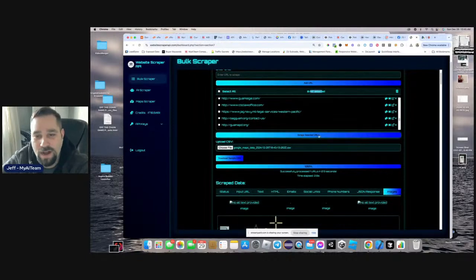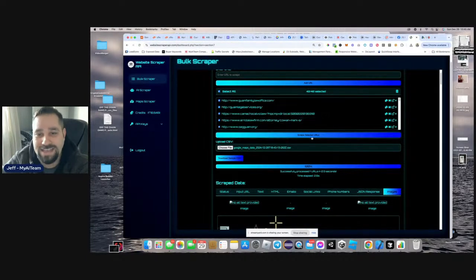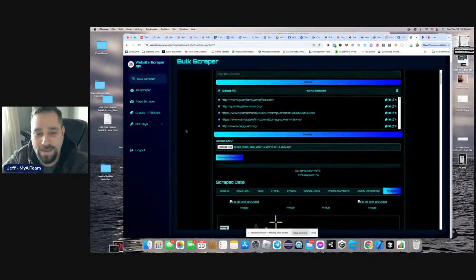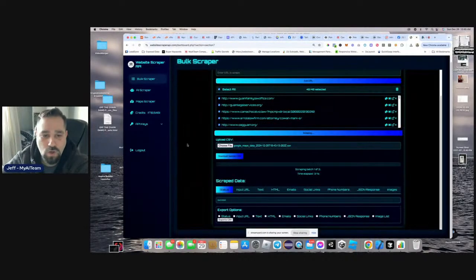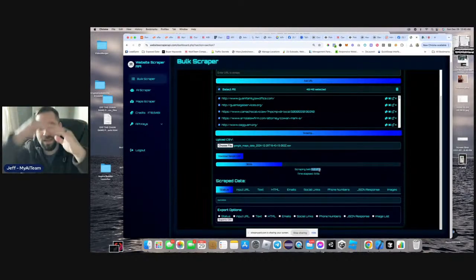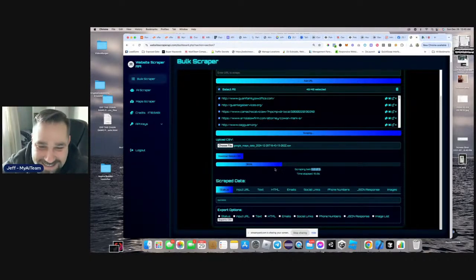And then you can see right here, I could select all. It's going to select every single one of these, and I could scrape selected websites. And here, watch what happens. It's going to go through this batch. You see, it says batch 1 of 3, 2 of 3. It's scraping this entire batch in batches all at once, like bam, bam, bam, bam, bam. All right, this thing's sick.